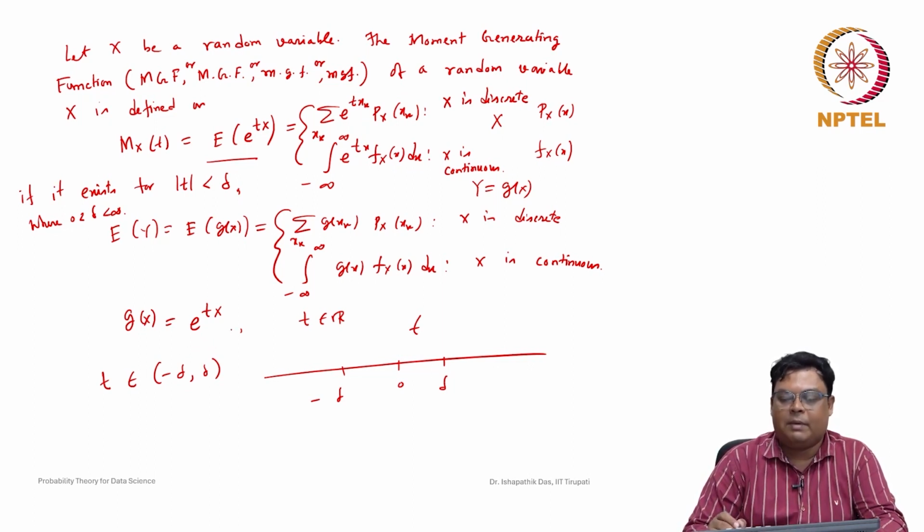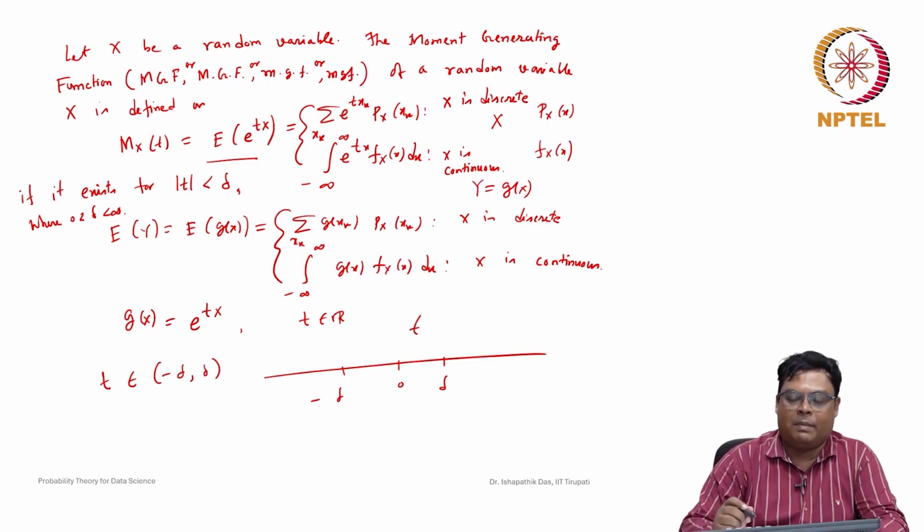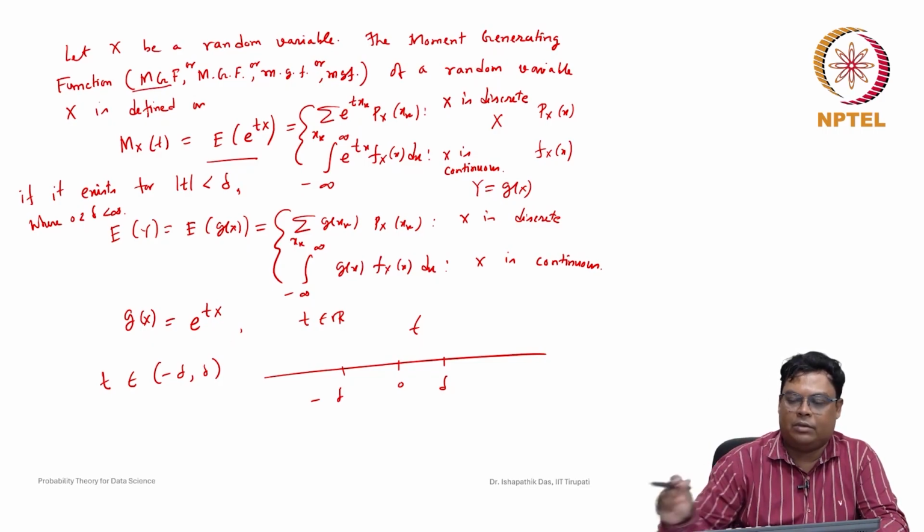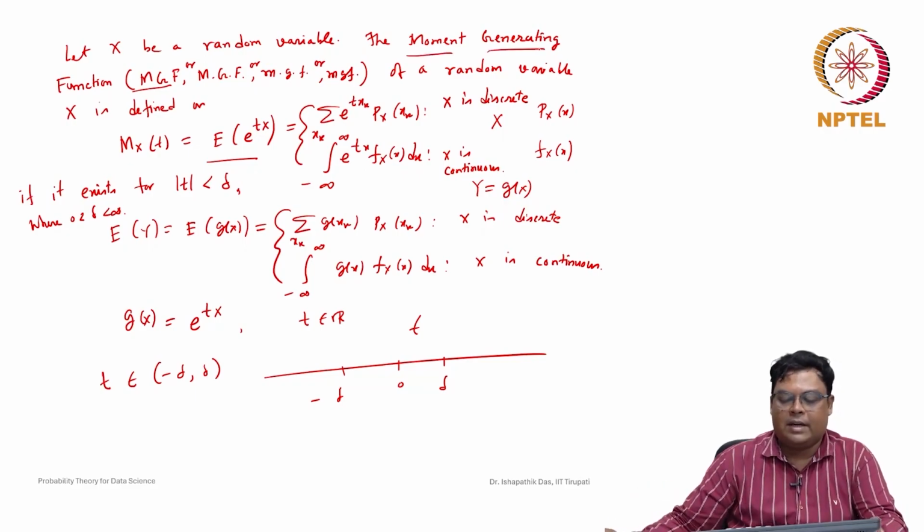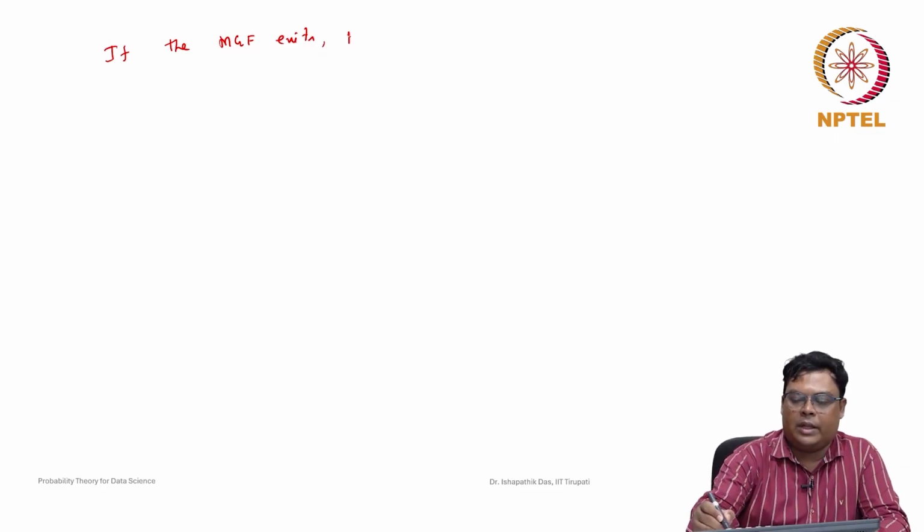Now suppose we assume that for a random variable X, the moment generating function exists. Then why is it called the moment generating function? It seems like it is generating some moments. Assume the MGF exists, and we define M_X(t) equal to the expected value of e to the power of tX.